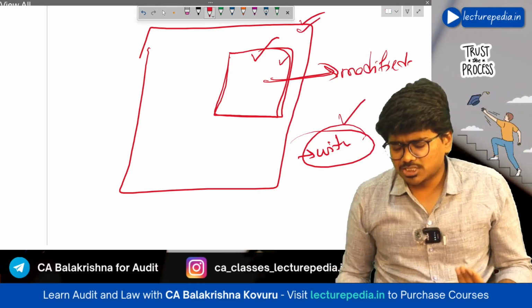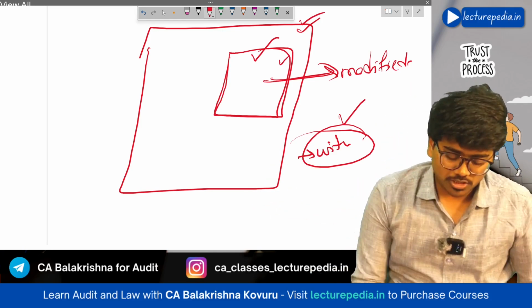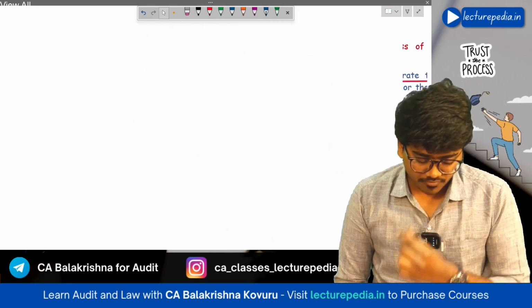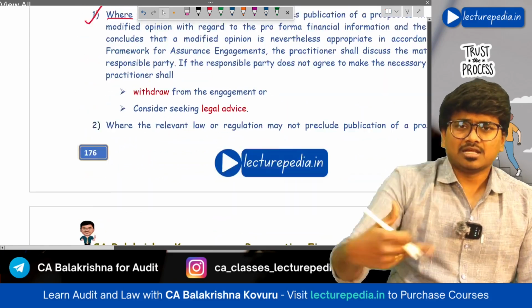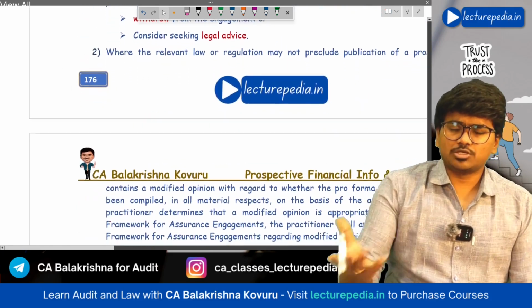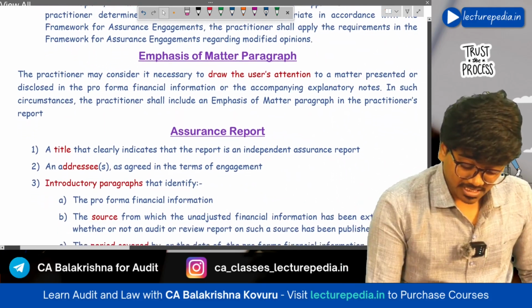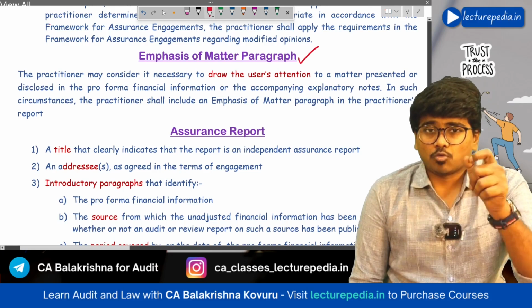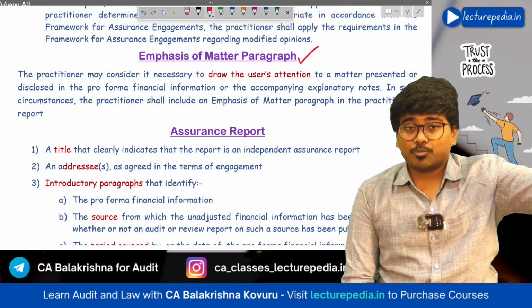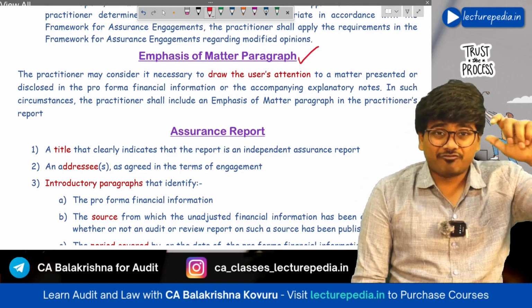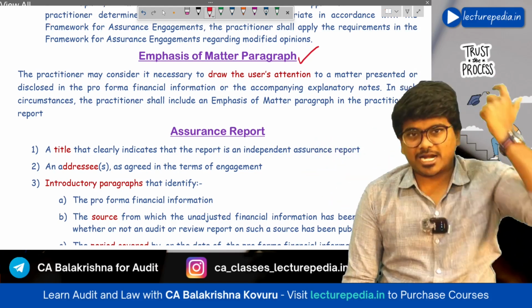So in such a situation, why accept the engagement and give a modified opinion? It is better to withdraw from the engagement, right? So he has to withdraw from the engagement. If law or regulation permits giving such a type of opinion, then you can continue the engagement and you can give that opinion as per the respective framework. Next, emphasis of matter paragraph. If the practitioner wants to emphasize any disclosure that has already been made in the pro forma financial information, then he can emphasize that in his assurance report under an emphasis of matter paragraph.